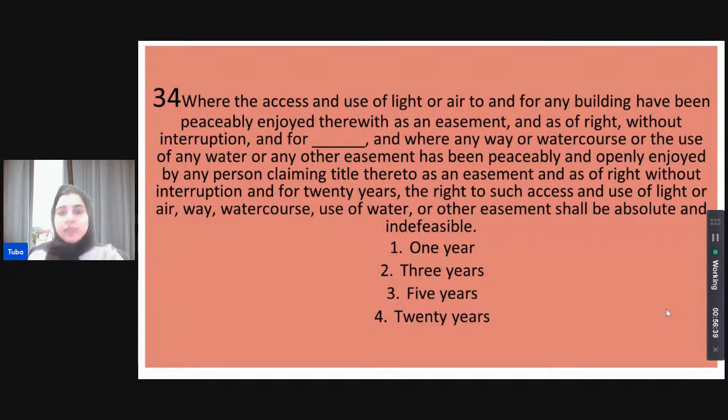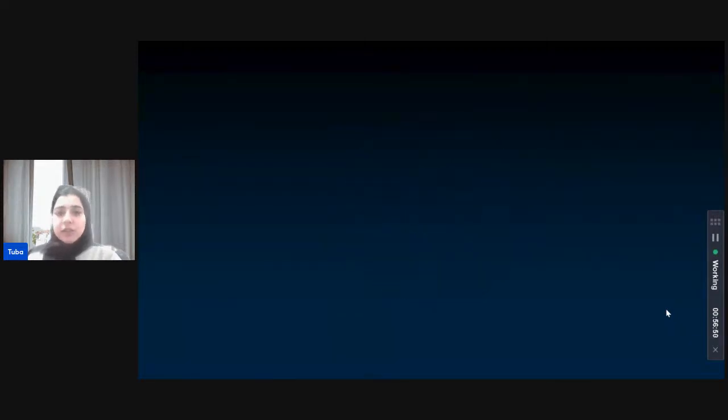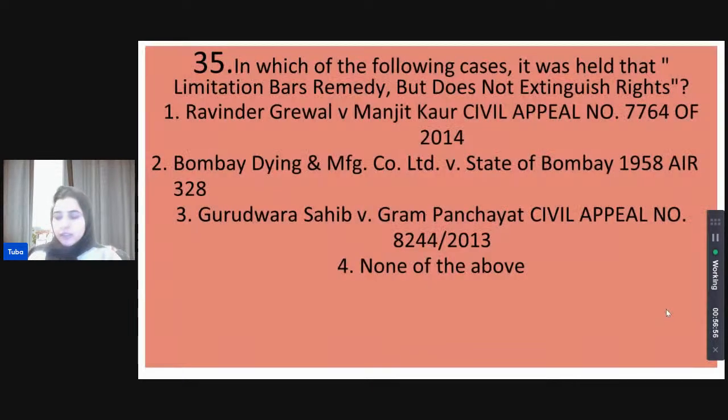Shivani thinks it's 20 years. So could it be 1 year, 3 years, 5 years, or 20 years? We have another option answer coming in as well. That is correct. We did hint on it a bit earlier. It is 20 years. Section 25(1) of the Limitation Act states this.